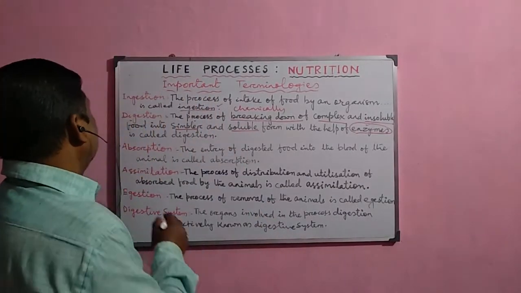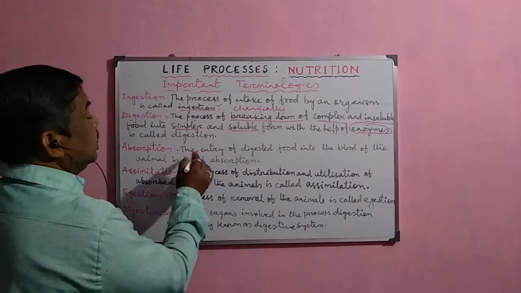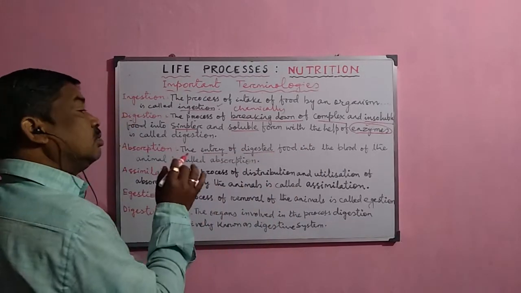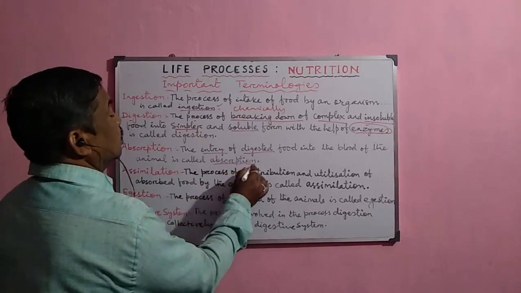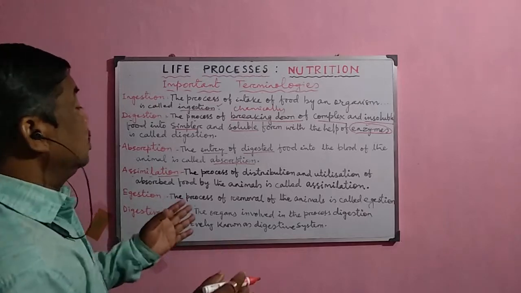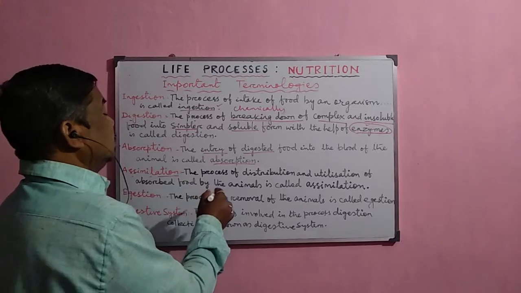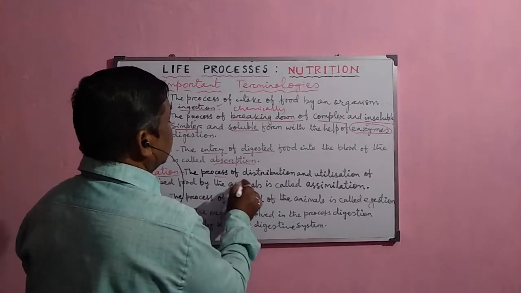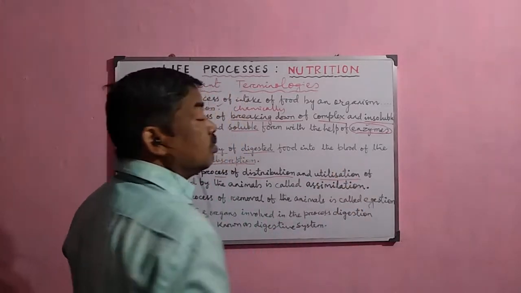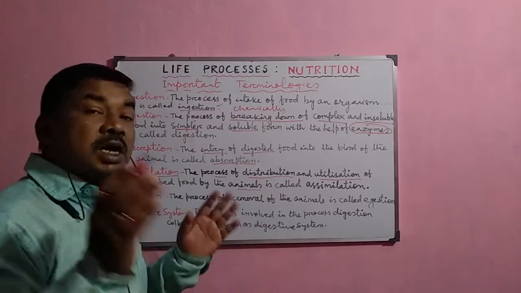But the most important thing is the enzymes, the biocatalysts, which are involved in the process. Now next one, that is the absorption. After the digestion of the food material, the entry of the food materials into the blood circulation of the animal is called absorption. And now the next one, that is the assimilation. When the digested food materials are absorbed into the blood circulation, the process of distribution and utilization of the absorbed food material by the animals is called the assimilation.